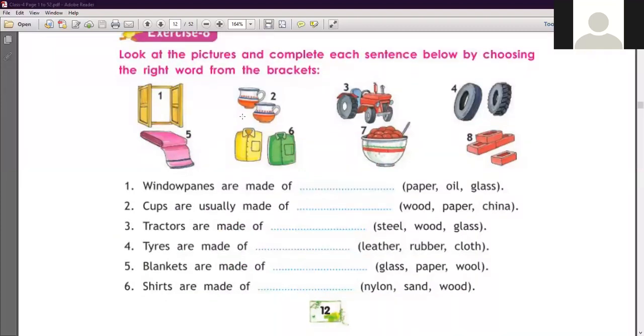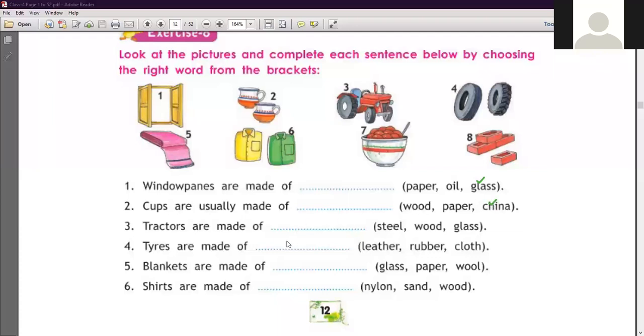Okay, so exercise number 1 related to a material noun. Look at the pictures and complete each sentence below by choosing the right word from the bracket. अब आपके सामने क्या दे रखी हैं, images दे रखी हैं. So you have to choose the right image. Okay, number 1 is here. Window panes are made of. Window pane जो वो किससे made होती है, paper, oil or glass. Okay, so window panes are made of glass. Number 2, cups are usually made of wood, paper or china. जो cups है usually made किससे आते हैं, usually made of china.